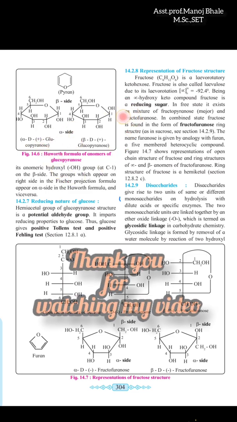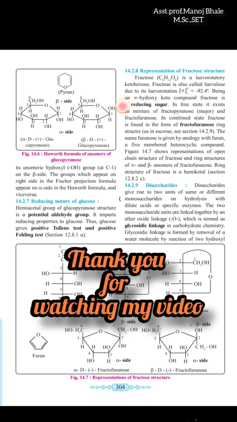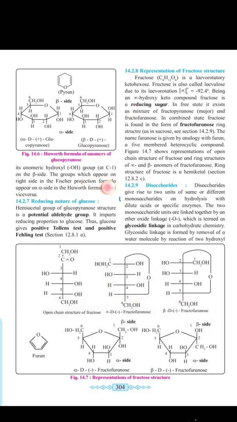If the carbon number 1 OH is above the plane, then it is known as the beta form. Both are D glucose, but alpha means carbon number 1 OH is below the plane, and beta means carbon number 1 OH is above the plane. So we can easily determine which is the alpha form and which is the beta form.